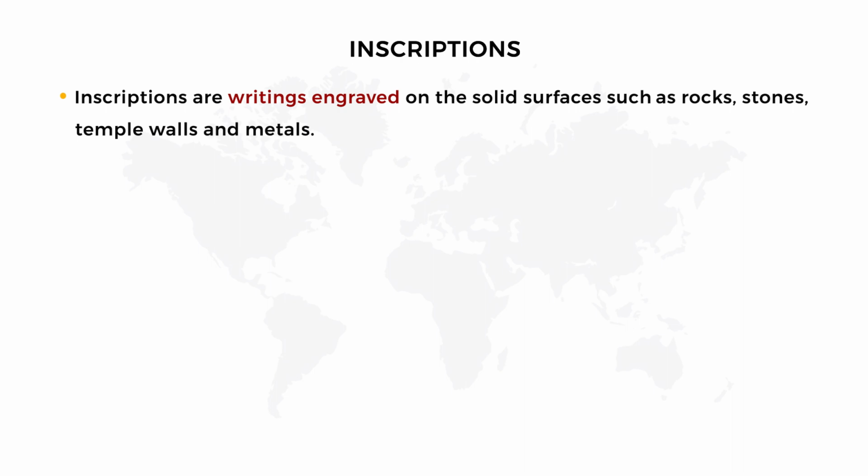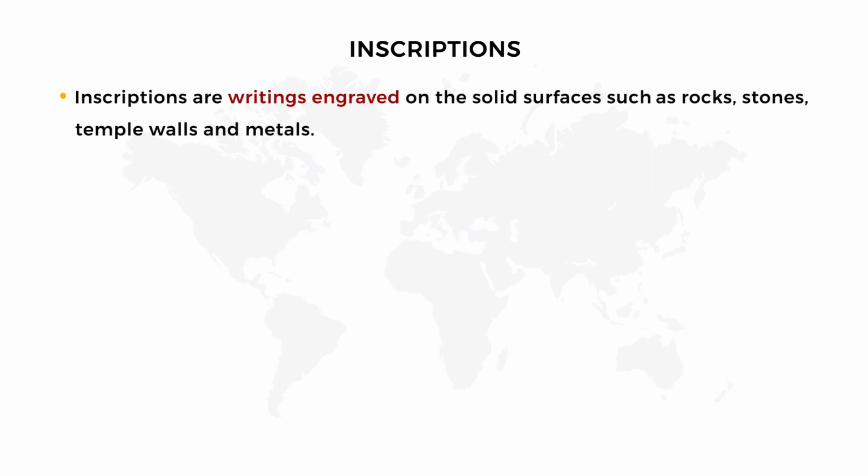So, inscriptions are writings engraved on solid surfaces. Why are they engraved on solid surfaces? If you write on paper, it will easily get damaged. But if you write on solid surfaces, it cannot be easily damaged by time. For that reason only, they engraved everything on solid surfaces. So what are inscriptions? Inscriptions are writings engraved on solid surfaces such as rocks, stones, temple walls and metals.